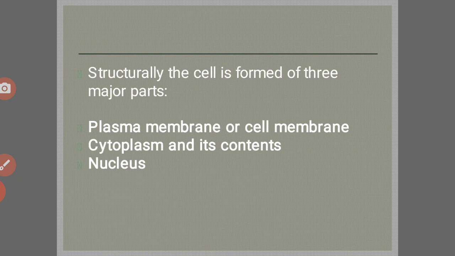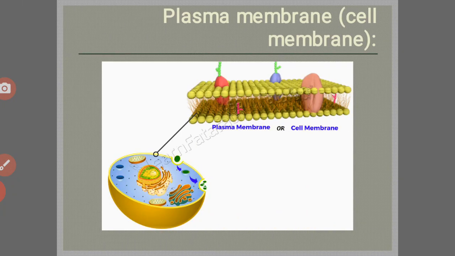Here it can be observed that the structure of the cell is made of three major parts: plasma membrane or cell membrane, cytoplasm, and it contains a nucleus. First we take the plasma membrane, that is the cell membrane. It is also known as the cell membrane. So you can observe the cell structure of the plasma membrane.